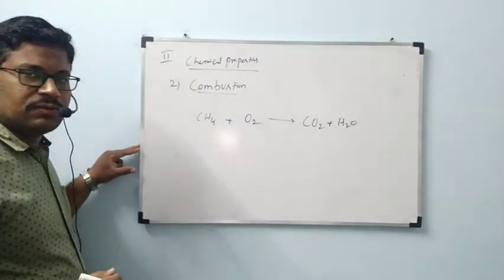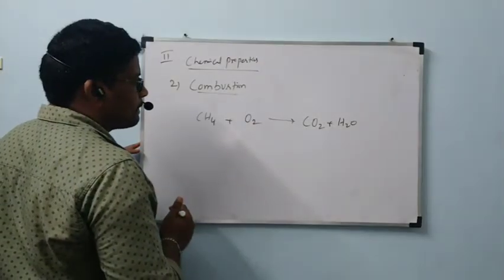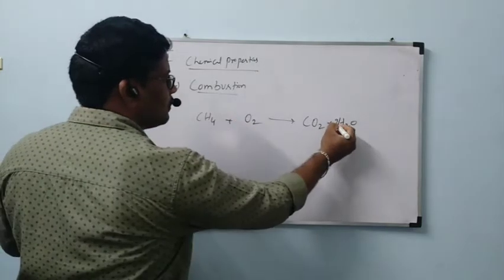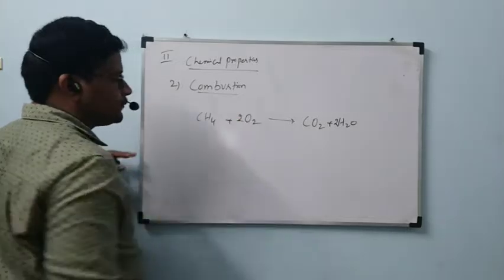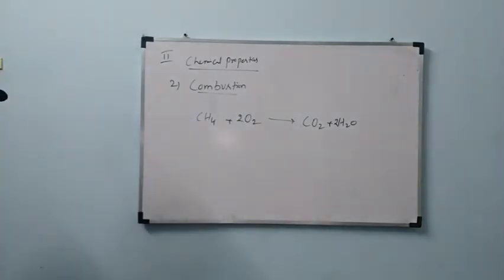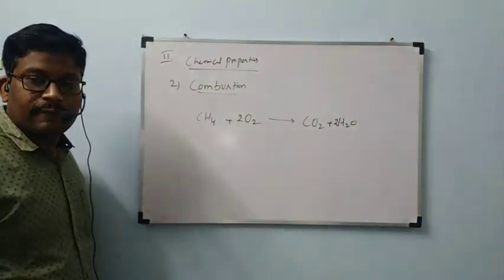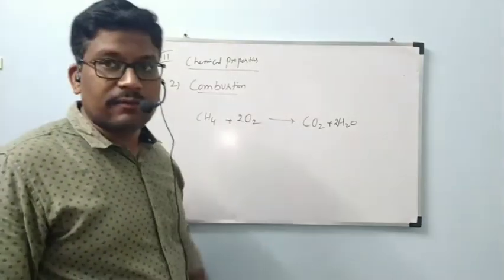Balancing the reaction: CH4 plus 2O2 gives rise to CO2 plus 2H2O. While this reaction happens, we get carbon dioxide and water vapor.